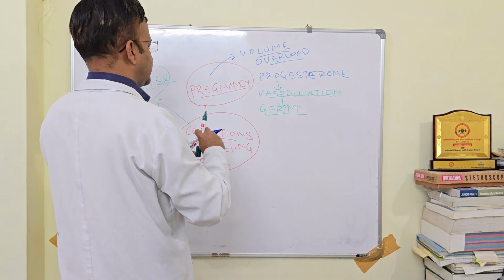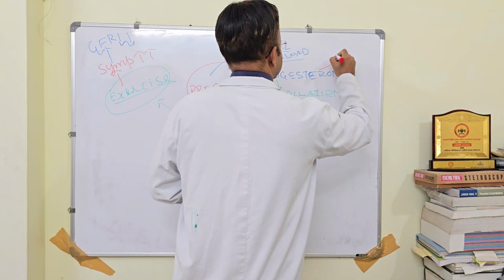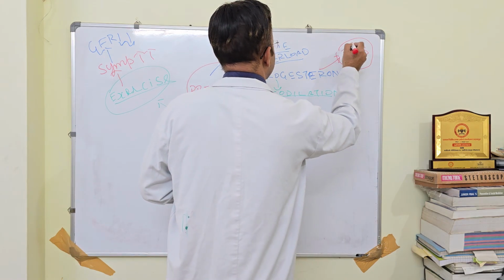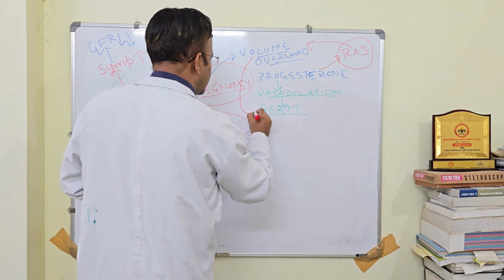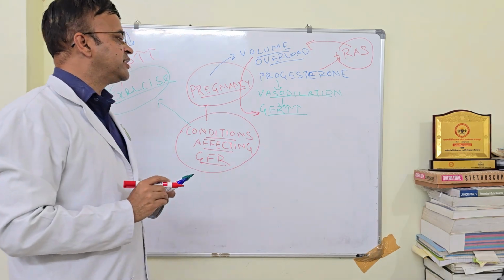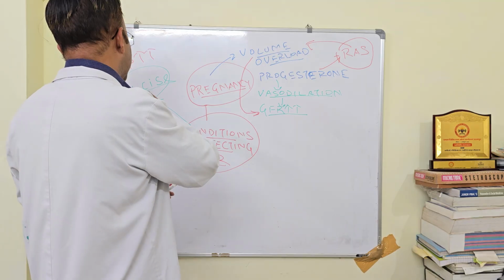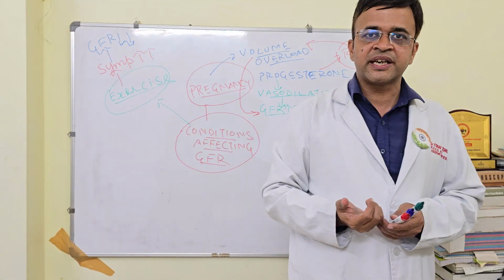And progesterone, by stimulating the renin-angiotensin system, will cause volume overload. And this volume overload will also increase the GFR. So exercise, pregnancy. Apart from that, what else can affect GFR?